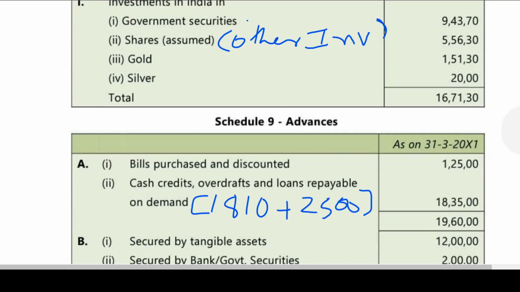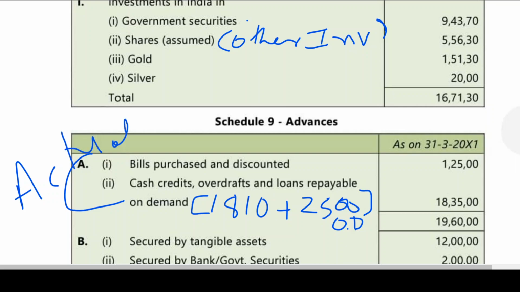We have seen that included in the current account ledger accounts overdrawn to the extent of 250. This 250 is OD. This was wrongly adjusted from current account. That is why we are adding this one. Is this clear? This OD overdraft. Now bills purchase discount is 125. It is coming to 1960. This is actual, my dear friends.